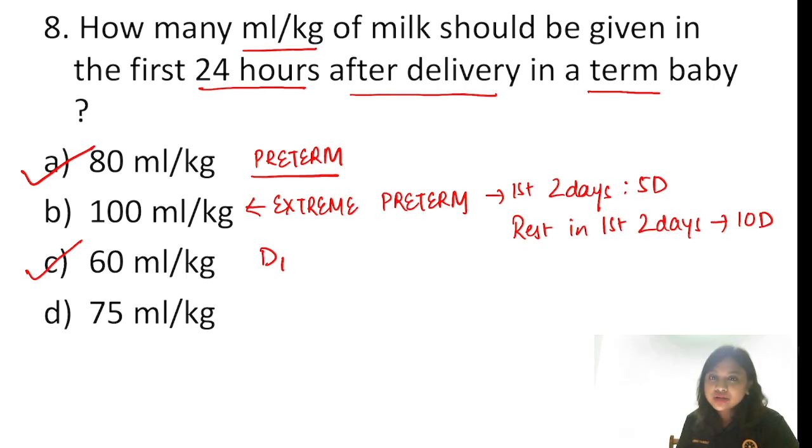If you're asked the choice of fluid in an extreme preterm, the answer would have been in the first 2 days 5D. In the rest, the answer would have been 10D. Okay.